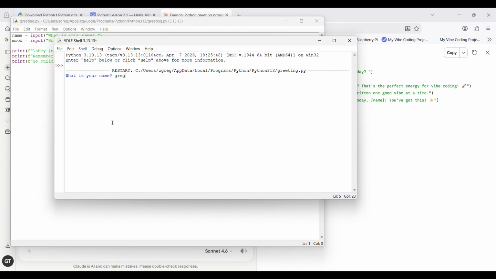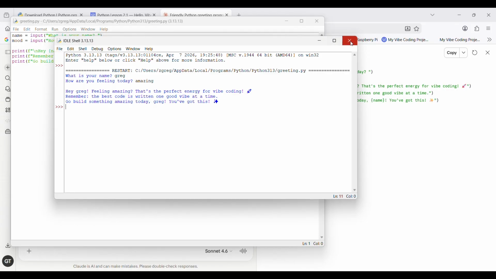It's asking me my name. I'll type Greg and hit enter. Now it's asking how I'm feeling. Let me say, amazing. And there it is, a personalized message, printed to the screen, responding to what I typed. That's your first Python program.